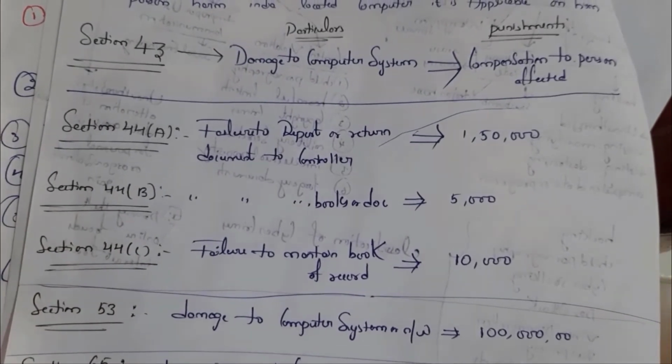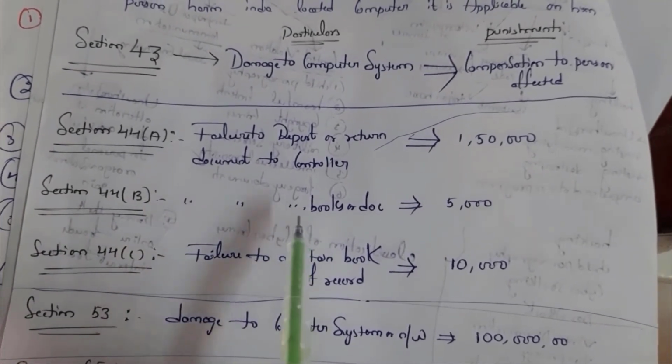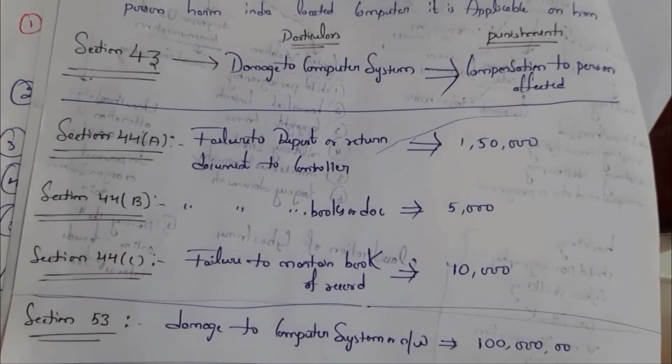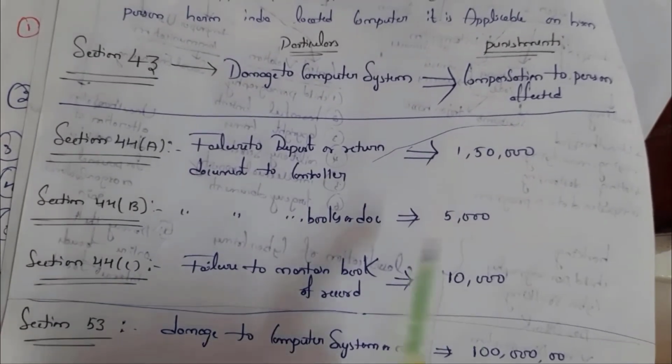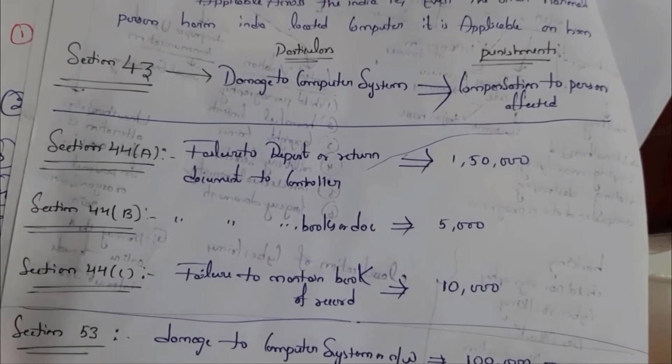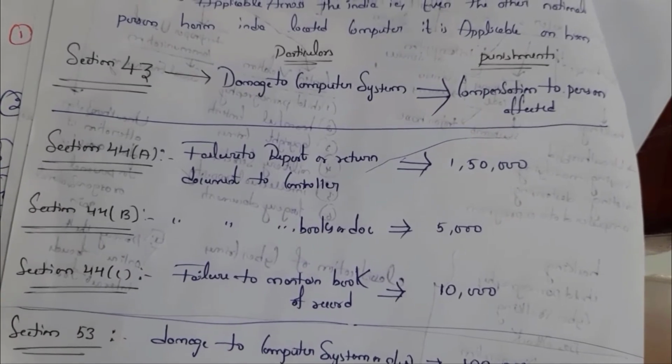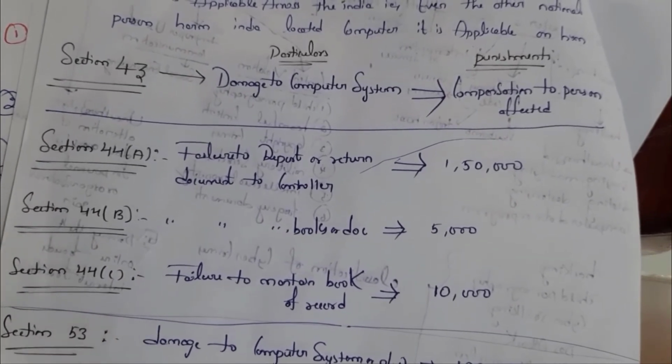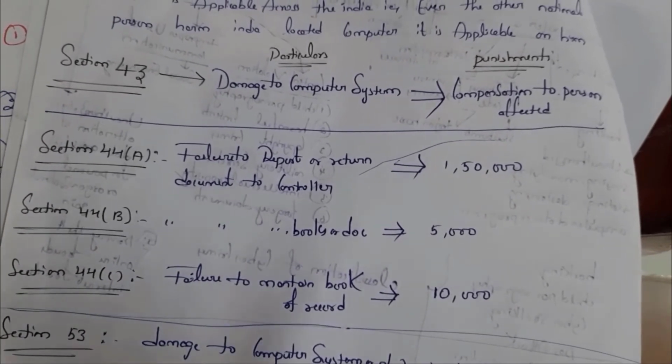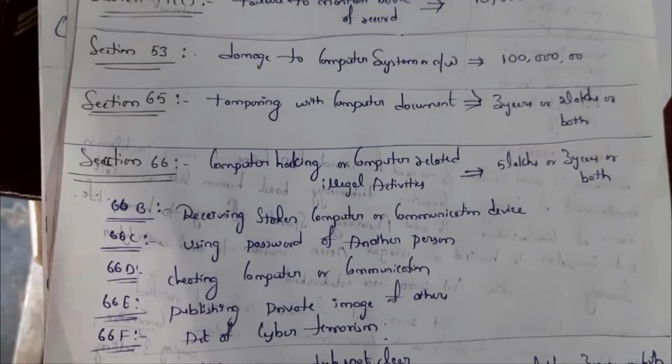Section 44B, failure to return a book or document, the penalty is 5,000. Next is section 44C, failure to maintain a book or record, the penalty is 10,000.